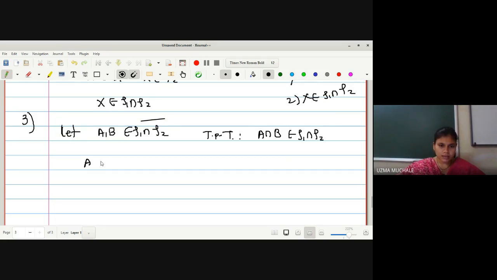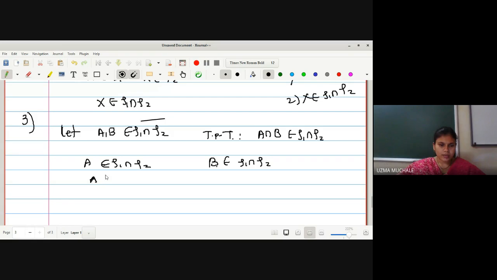A and B are the members of τ1 intersection τ2, right? So I can now write A is a member of τ1 intersection τ2, as well as I can write B is a member of τ1 intersection τ2, because we have selected A and B from τ1 intersection τ2. And our aim is to prove that their intersection is also a member of τ1 intersection τ2.